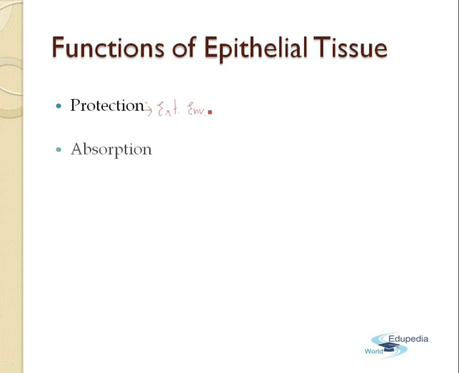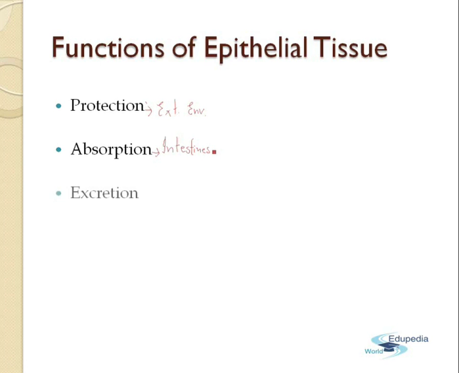Next function of the epithelial tissue is the absorption. Some of the epithelial tissues have become more and more specialized, like the epithelial tissue which is found on the intestine. Now you basically know that the tissues which are found in the intestine, their main function will be the absorption of the food. You know the villi, they are made up of the type of epithelial tissues. So these intestinal epithelial tissues help in the absorption of the digested food which is digested by the stomach and other parts of the alimentary canal.